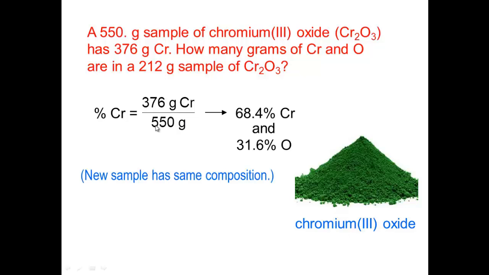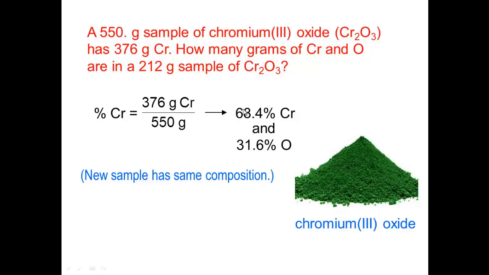The first step is we're going to get the percent by mass of the components, chromium and oxygen, in chromium trioxide, Cr2O3. To get chromium we have to divide the mass of the element, which is chromium, 376, over the mass of the compound, 550, times 100%.